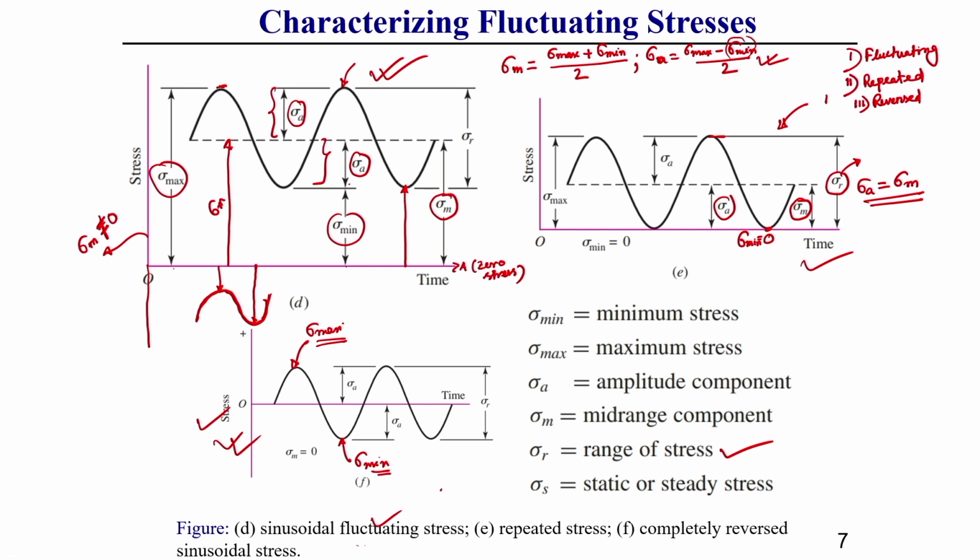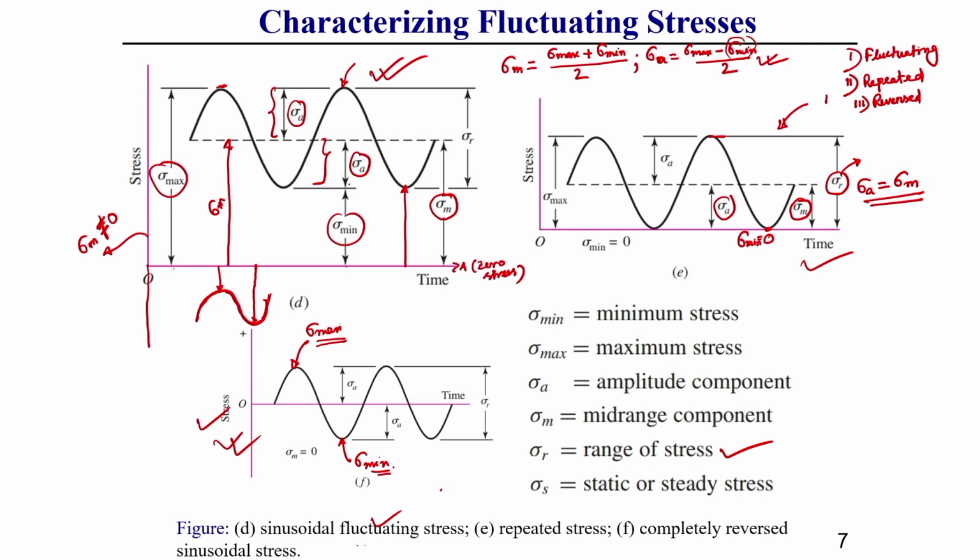The sigma max and sigma min magnitudes are the same, but the maximum value is positive, tensile in nature, and the minimum value is compressive in nature. That means sometimes it is going up, then down, up, down. That type of loading is generally called reversed loading.